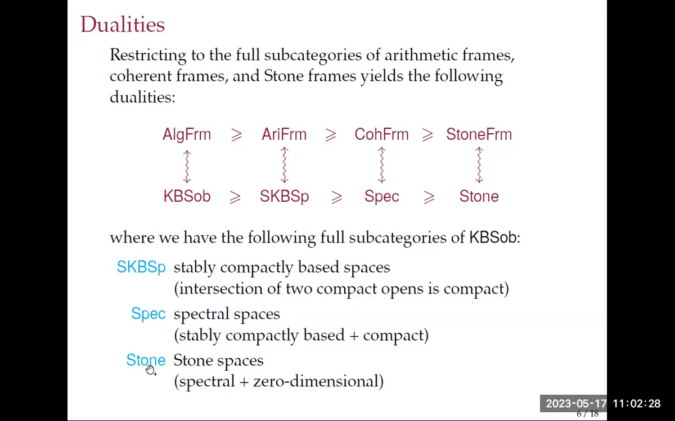And this is the category of stone spaces, which you could define in a similar way as I did with the stone frames, but the more standard definition is to say they're spectral, or that's one of the ways to define them, that is, zero-dimensional spectral spaces. The usual morphisms in this category are continuous maps, but every continuous map between stone spaces is coherent, so that's why this is a full subcategory.